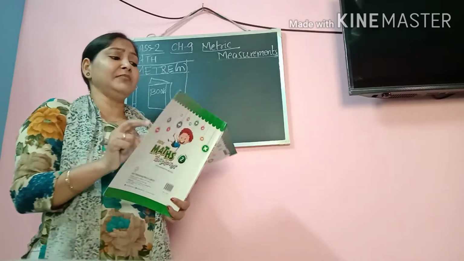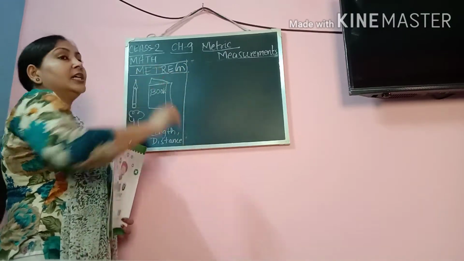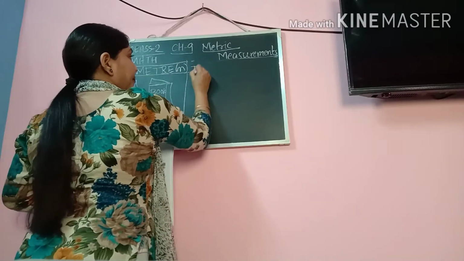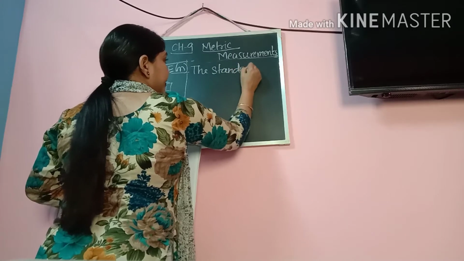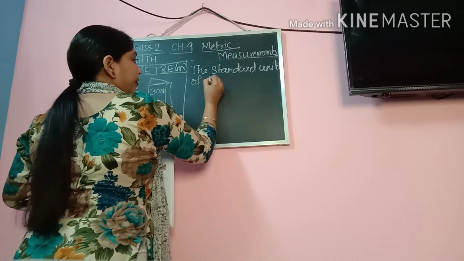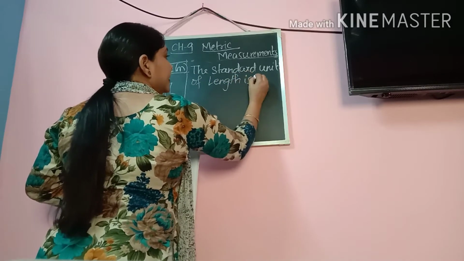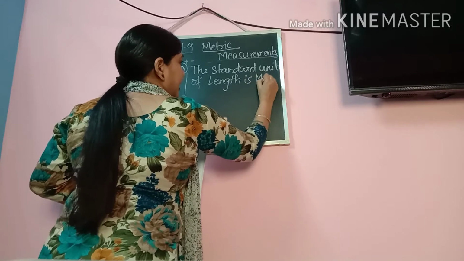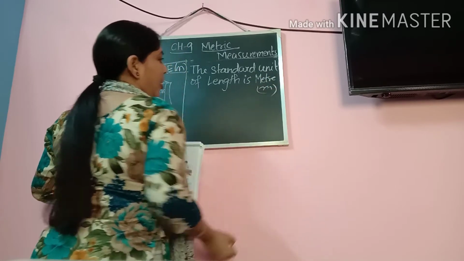So we'll start with measure of length. Again I am saying, the standard unit of length is meter, METRE, and in short you can write small m.